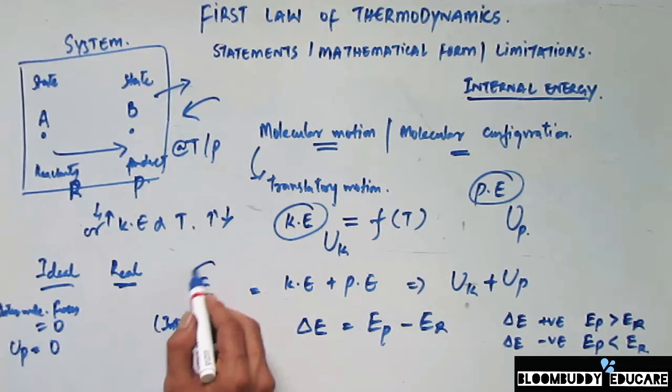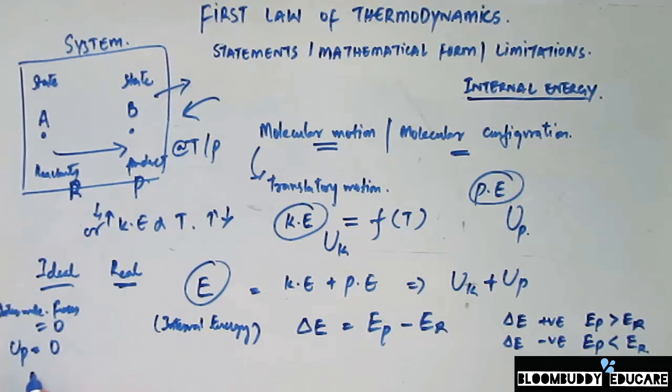In other words, the change in the internal energy, that is delta E, that we have shown here, is the sum of UK and UP. In that case, since in case of ideal gas the intermolecular forces are zero, therefore this UP becomes equal to zero. That means the change in the internal energy is only equal to the kinetic energy. So in this case, the change in the internal energy is going to be equal to UK only, because UP itself is zero.